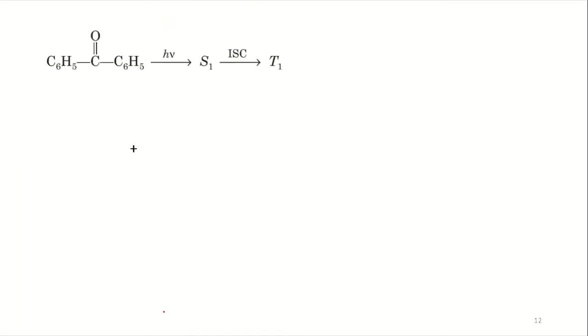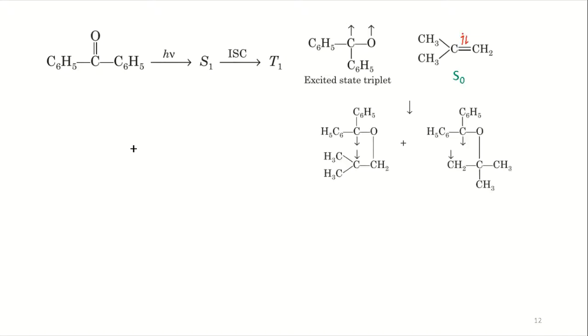Here you have the example. You have benzophenone. It undergoes excitation and generates its triplet state. This is the triplet state of benzophenone. You have the two radicals with the same spin, and it is reacting with the ground state of the alkene. When you have the ground state, what does it mean? You have the electrons paired in opposite directions, singlet, zero.